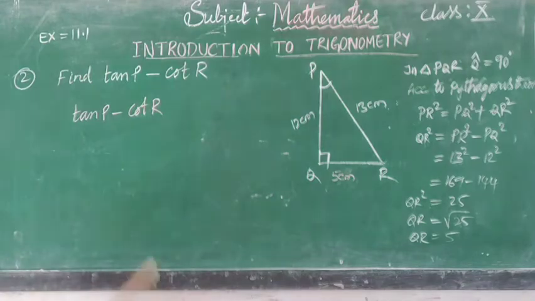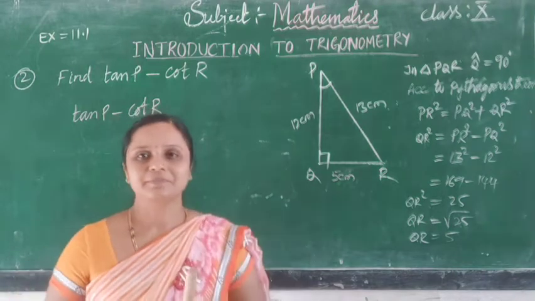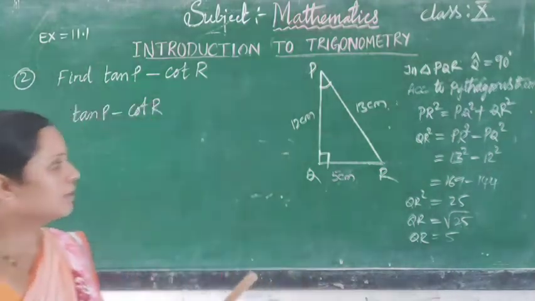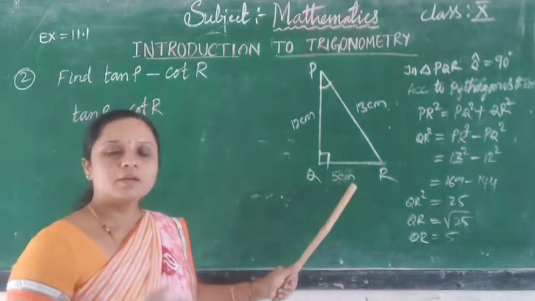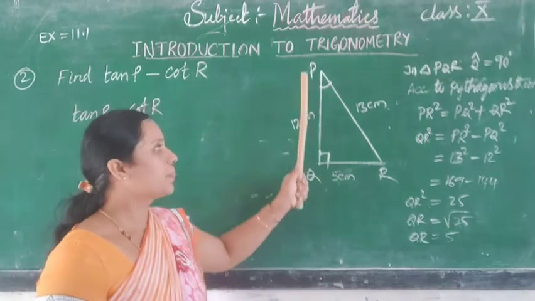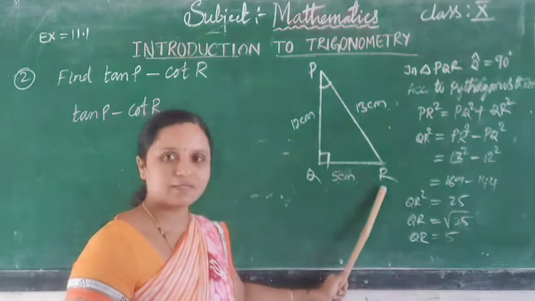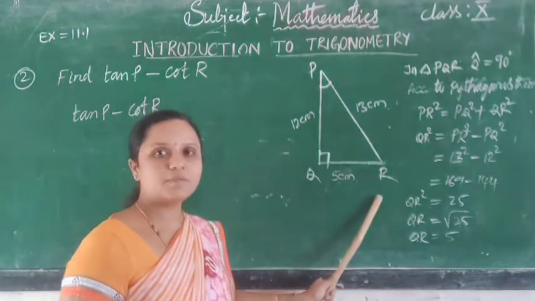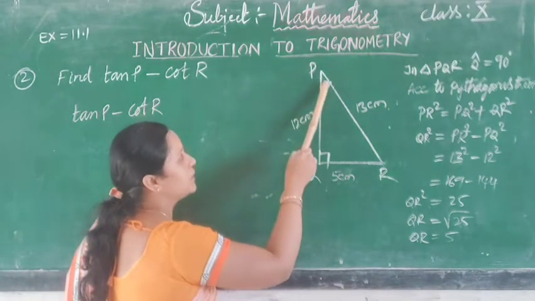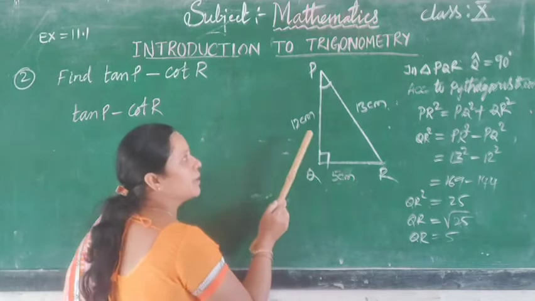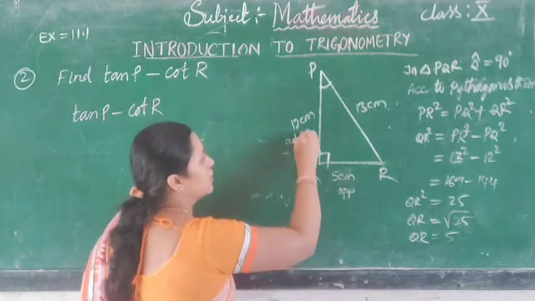Now I want to find tan theta. What is tan theta? Previously you studied that tan theta is equal to opposite divided by adjacent. What is opposite here? Opposite is 5 centimeter. So tan P, the tan of angle P, is opposite divided by adjacent.